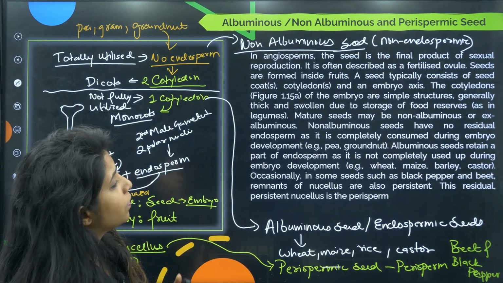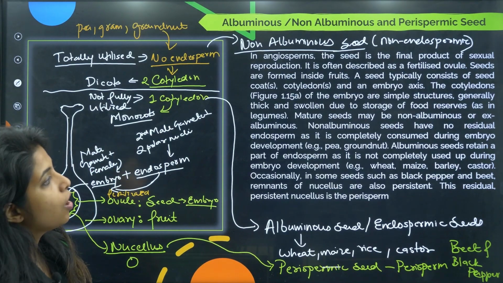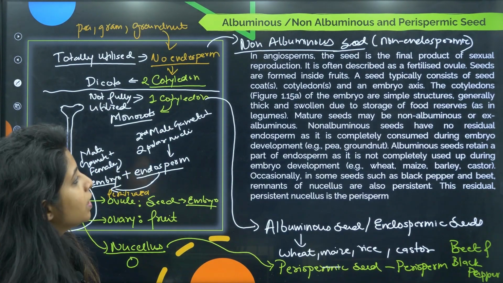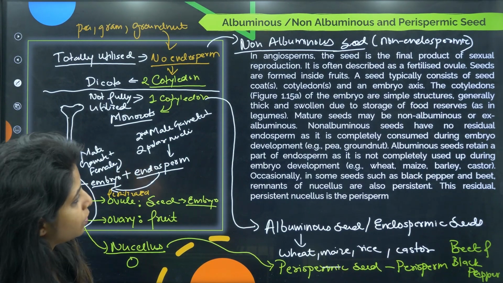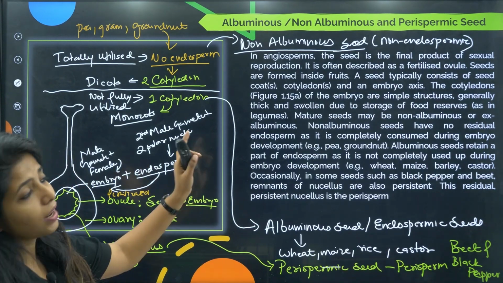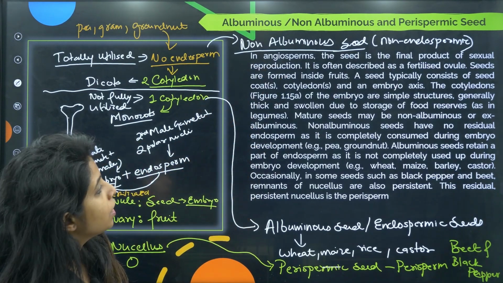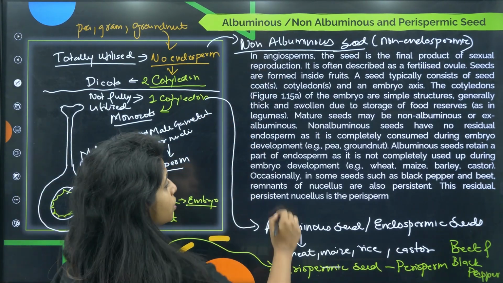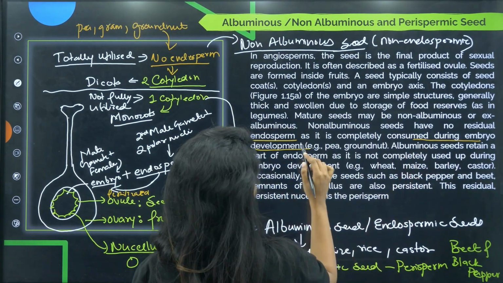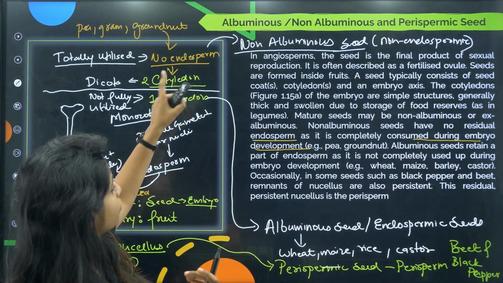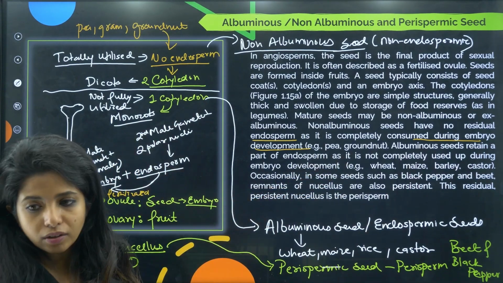The cotyledons of the embryo are simple structure, generally thick and swollen due to storage of food reserves, as I said. Mature seeds may be non-albuminous or ex-albuminous, as in they do not have albumin, as in they do not have the endosperm. Non-albuminous seeds have no residual endosperm, as it is completely consumed during embryo development for the formation of what, children? For the formation of cotyledons, 2 cotyledons. Example is pea and groundnut, both of them they are dicots.